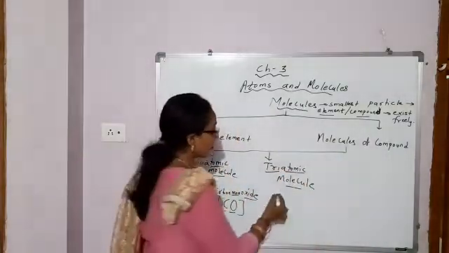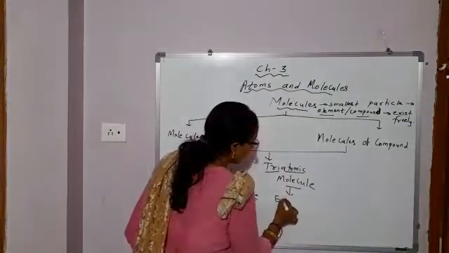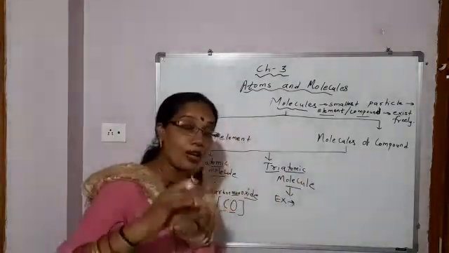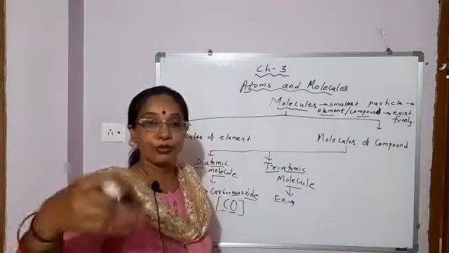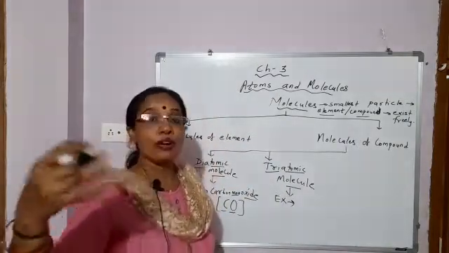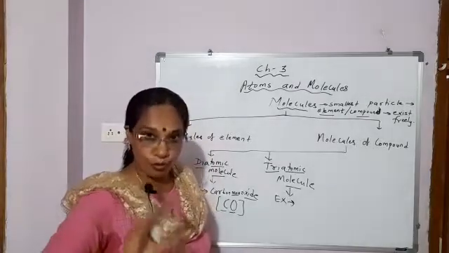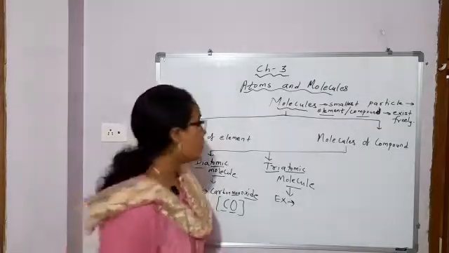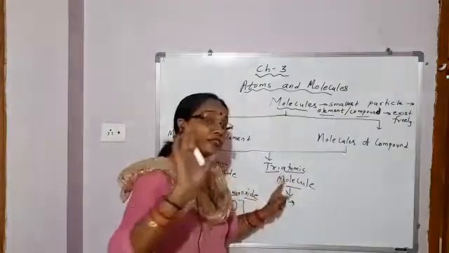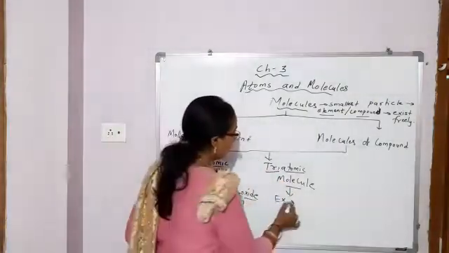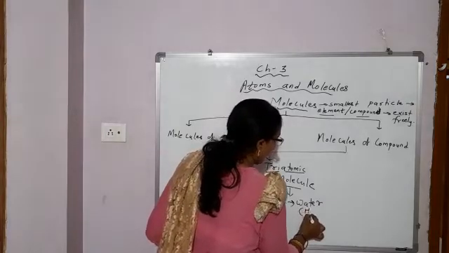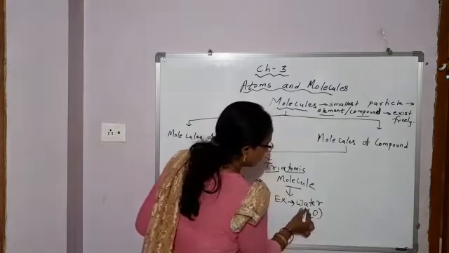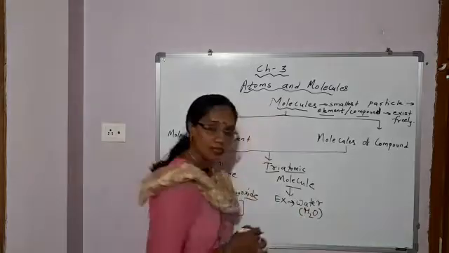Can you give me an example? And it is not necessary that all the three atoms should be of different elements. Two or more different elements, but the molecule should be of three atoms. Example, water. What is the formula? H2O. Two atoms of hydrogen, one atom of oxygen.